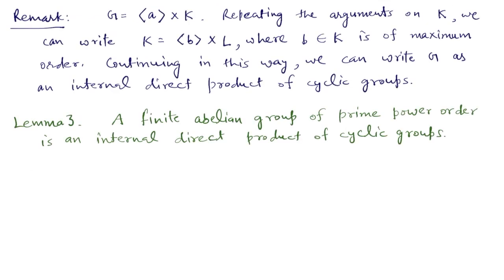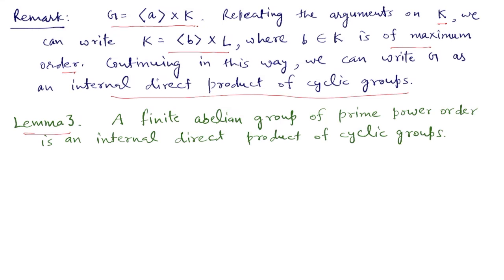In lemma 2 we have proved that we can write G as the direct product of the cyclic group generated by a with some other subgroup K, where a is in G of maximum possible order. Now we can repeat these arguments on the group K, and we can write K also in this form: the direct product of the cyclic group generated by b and L, where b is in K of maximum possible order. Now if we continue this process, then ultimately we can write G as an internal direct product of cyclic groups, and so we have this lemma 3.